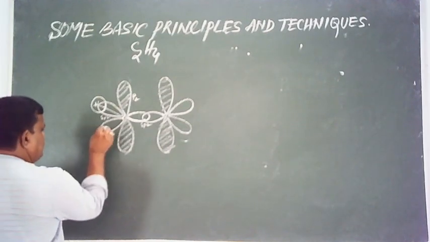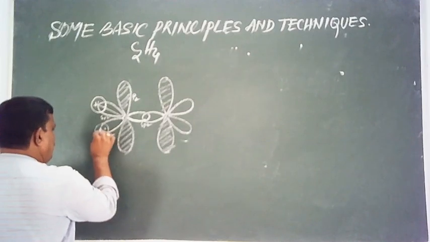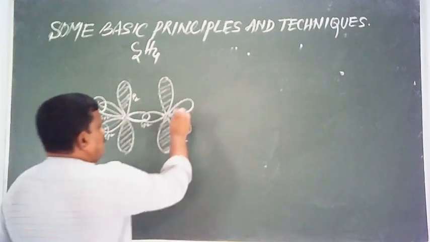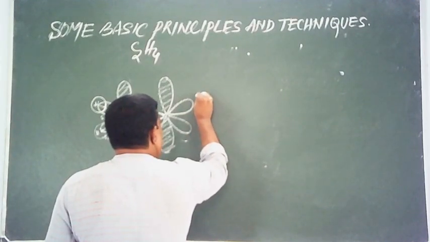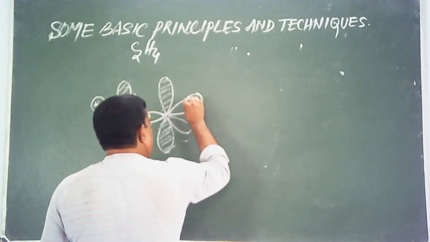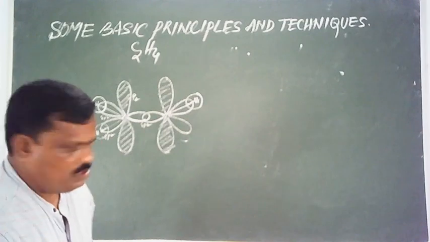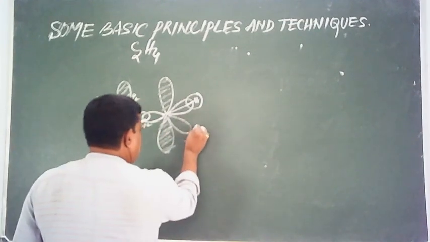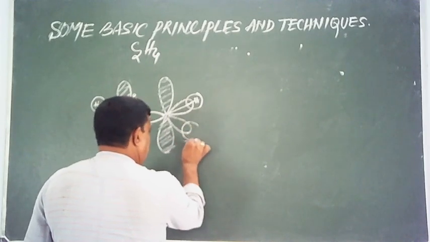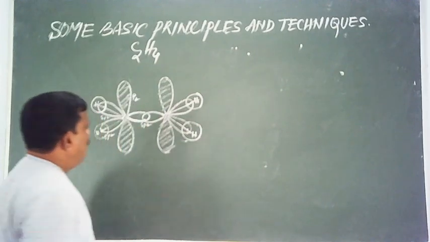Again, this hybrid orbital overlaps with the s orbital of hydrogen along the axis to form a CH bond. This sp2 hybrid orbital overlaps with the s orbital of hydrogen to form a sigma bond. And the fourth one, this sp2 hybrid orbital overlaps with the s orbital of hydrogen along the axis to form a sigma bond.